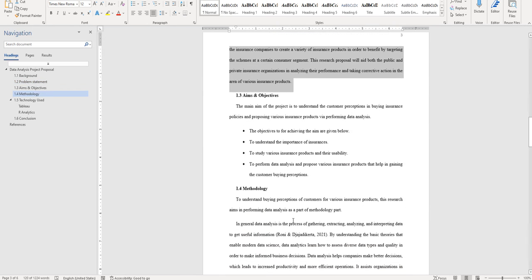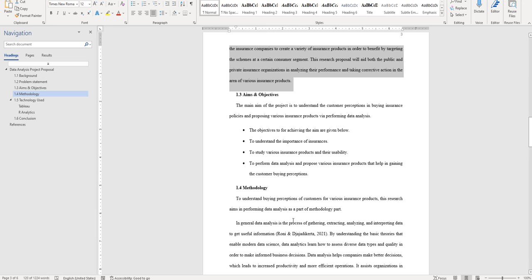Then in aims and objectives, considering the data that is available, we will be collecting a data set from some sources, otherwise we will be conducting a survey, and based on that we will be creating a data set. Using the data set, we will be evaluating what the important factors are that influence customers. Some important aspects will be generated from the data.